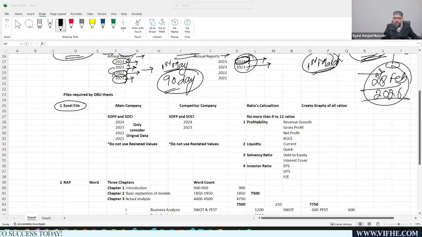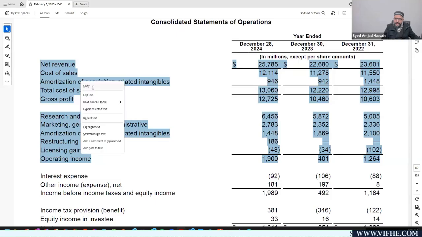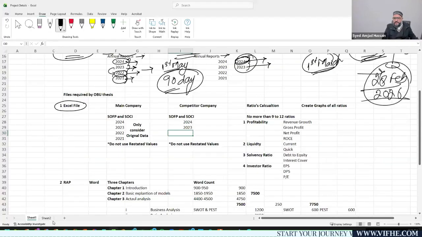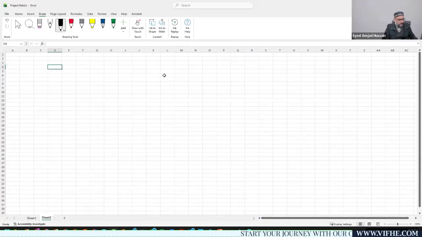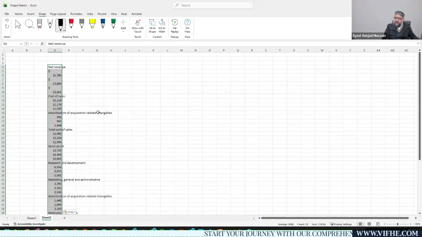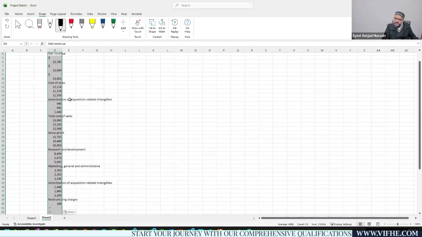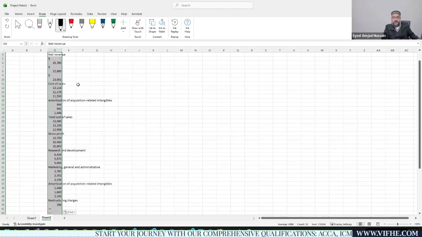Now I have already copied this data from the PDF document, and I'm going to paste it into an Excel sheet. As I've pasted this data, you can see the data shown in the Excel file looks like this, and it's very difficult to interpret.